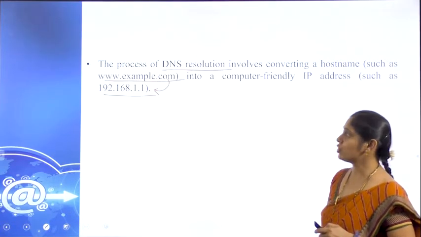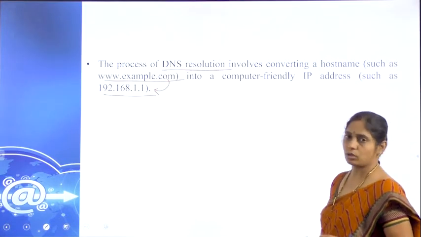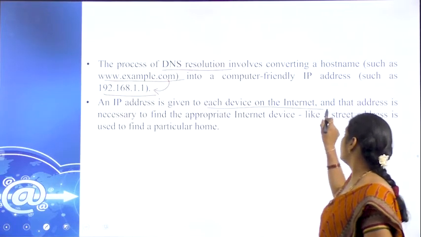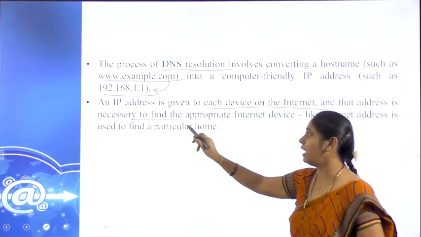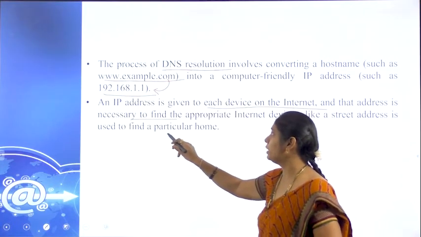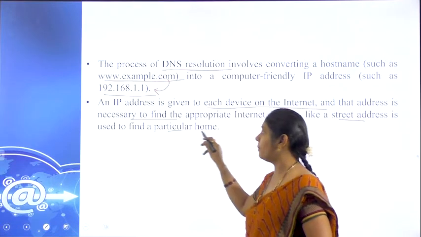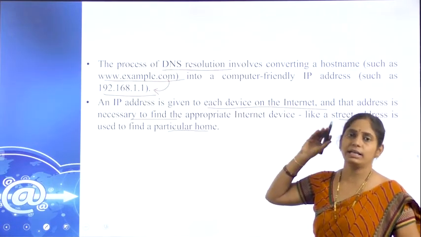That is the IP address of the respective name, www.example.com. So each device on the internet has its address identified and converted into a particular IP address, which is connected to a particular host, nothing but the respective server it gets connected to.